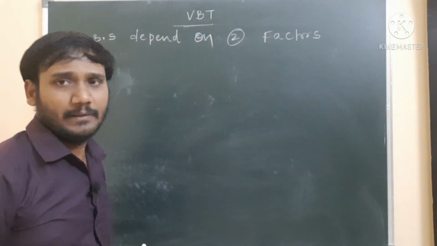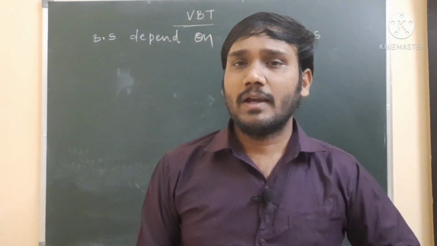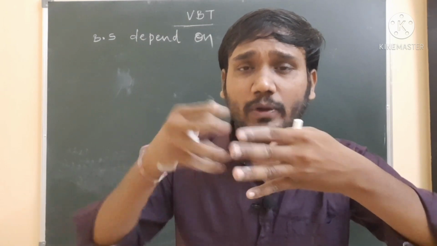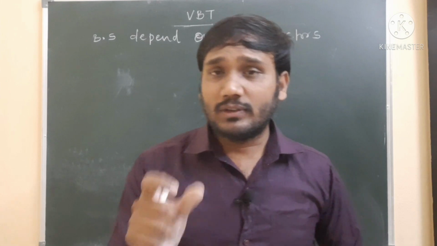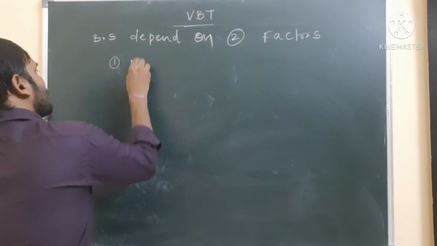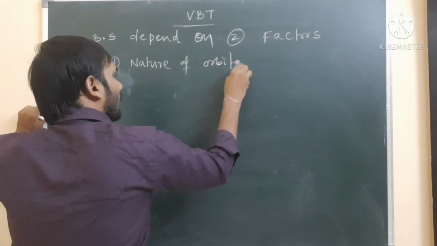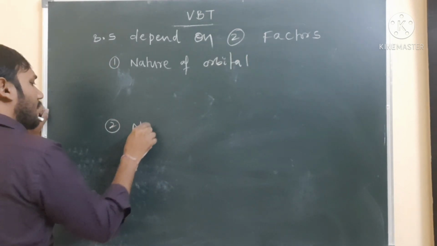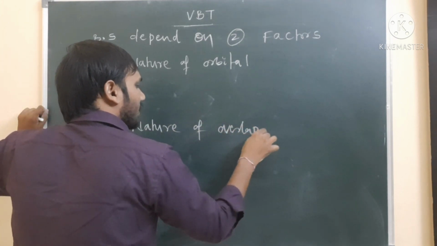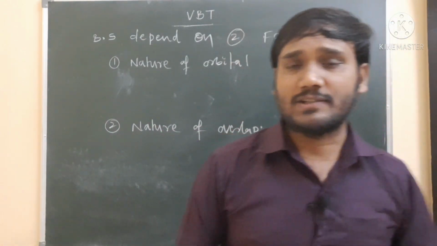Then what are the two factors here? Bond strength means the amount of energy required to break the bond. If the bond is very strong, we have to apply more energy. If the bond is very weak, we can apply less energy for breaking. So this bond strength depends on two factors. First, the nature of the orbital. Second, the nature of overlapping. What is the nature of orbital, and what is the nature of overlapping?